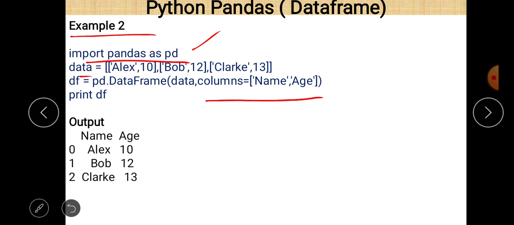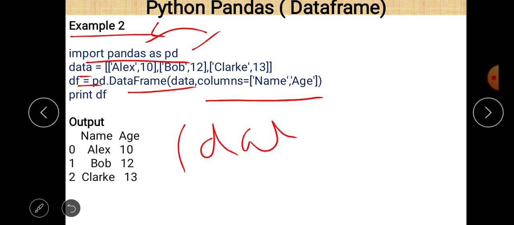And we declare it in line number 3. So df is equal to pd.DataFrame, because pd is the alternative name given to pandas here, and then just pass the value of data. And data is, as we know, the list here, and then columns. So just write the names of the columns, and the names of the columns are Name and Age. Just declare the names of the columns here.